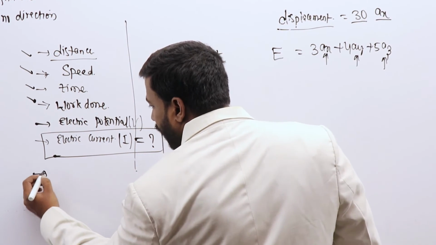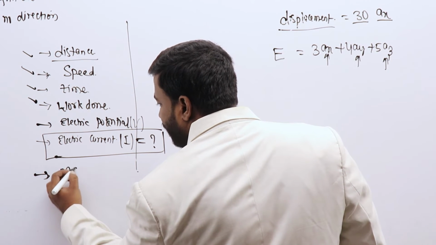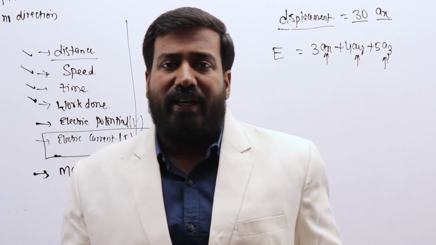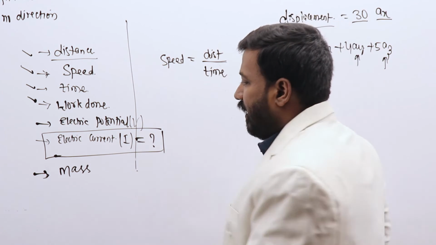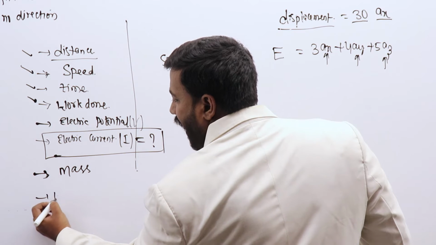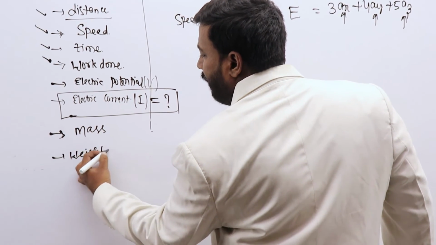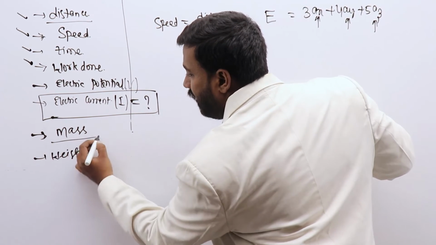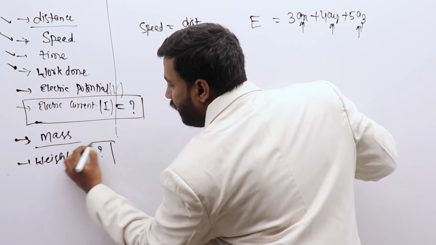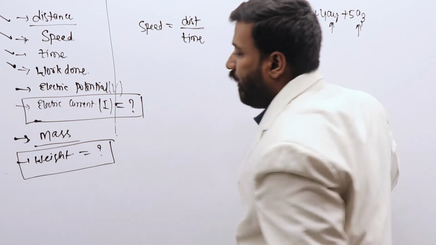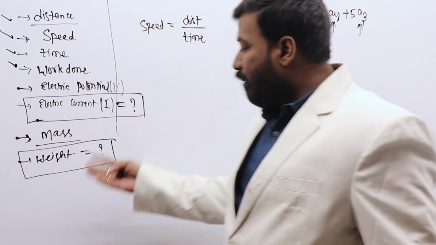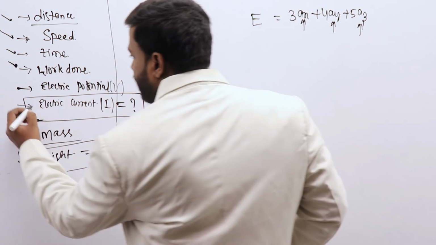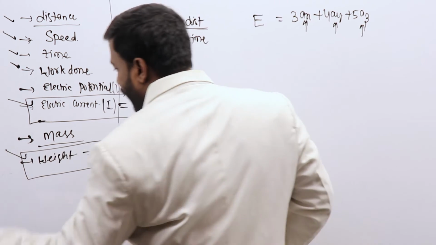Similarly, one more interesting example is mass. For example, my own weight is around 60 kg. 60 kgs is a scalar quantity. If you take weight, are weight and mass the same? If they are the same, are they both scalar quantities or vector quantities? Mass is a scalar quantity, that is clear. How about weight? I'll try to keep this in a box. We'll come back to weight also. Once we gain more knowledge about scalars and vectors, as we move into the subject, we'll try to solve these two questions, which are electric current and weight.